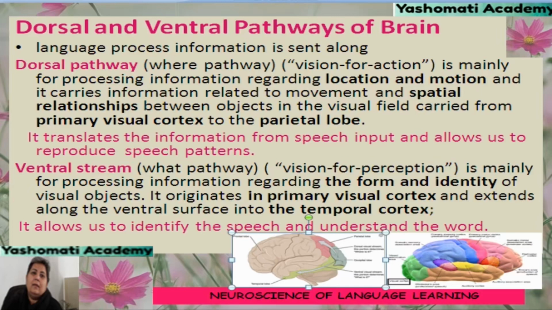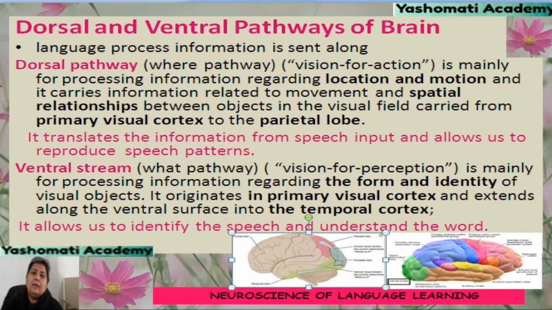Neural pathways are groups of nerve fibers which carry information between different parts of the central nervous system. These are connections formed by axons and they help in conduction of information. There are two such pathways present in the brain. They are named the dorsal pathway and the ventral pathway. They are also called the dorsal stream and ventral stream.